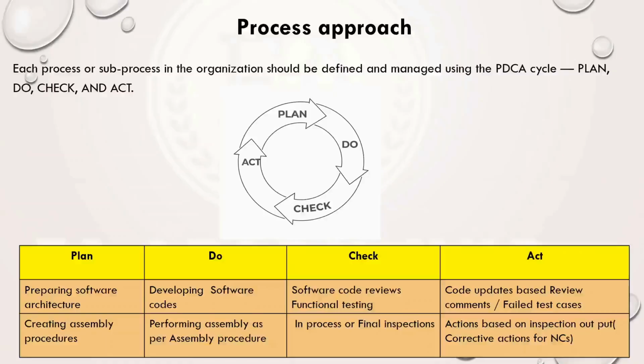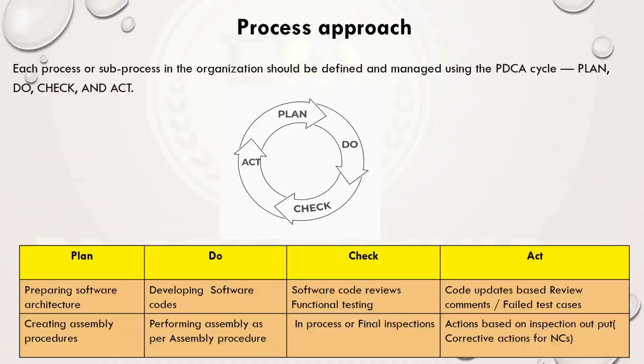That is the do activity. The next thing is, once I have written and developed the code, I have to do software code reviews, check the code, and do functional testing. How is the code working? Are there any bugs or defects? Once I have tested and my code review is done, I have to update my code based on the code review comments or failed test cases. That is called act. So this is one example.